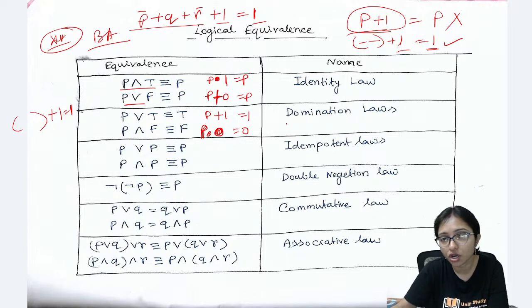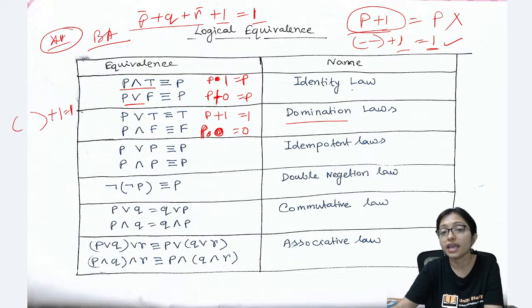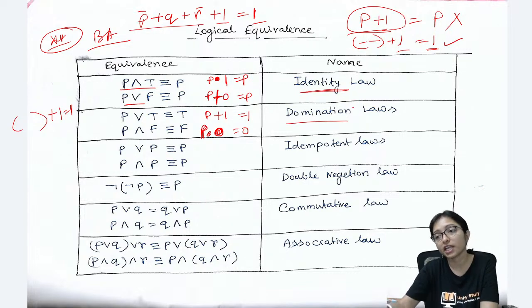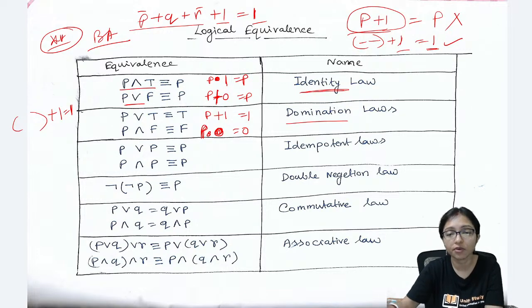That is called the dominance law. The names of the laws are also important. Previously they asked questions from the names of the laws also. So the names of the laws are also very important.